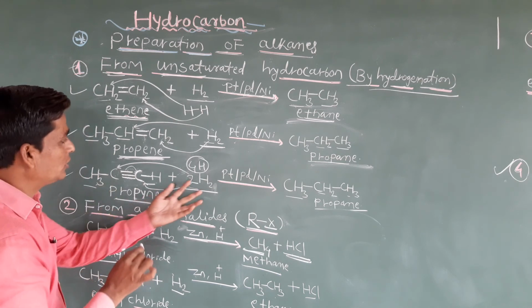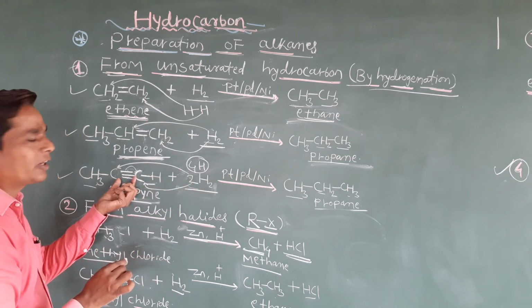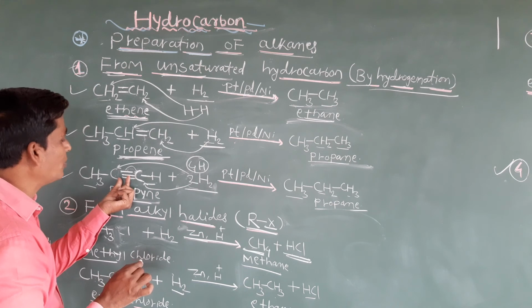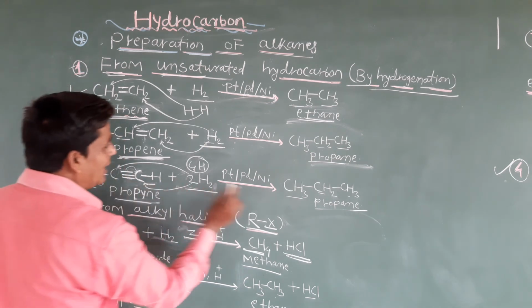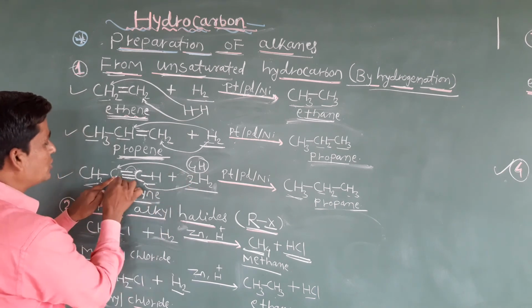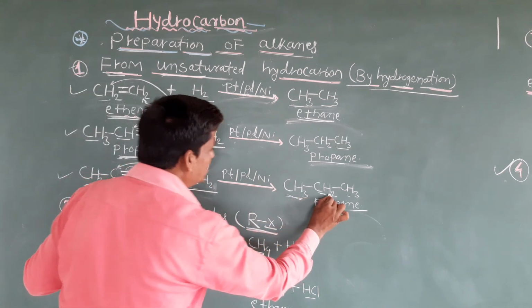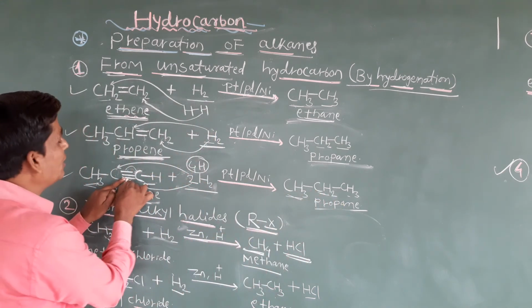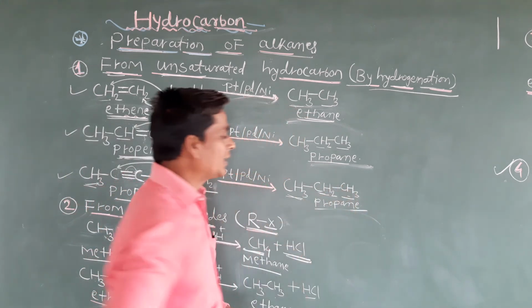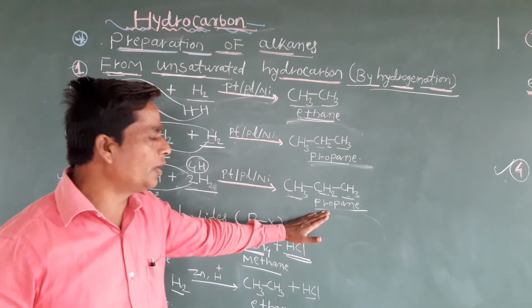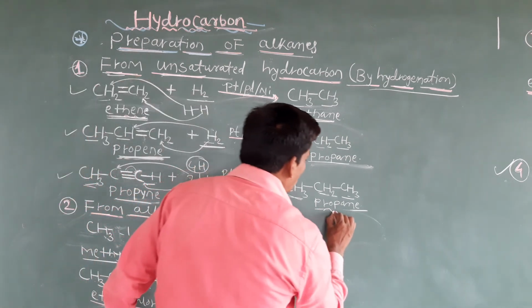Okay students, these 4 hydrogens join across this carbon-carbon triple bond, and this triple bond now converts into a single bond. Simply what will we get? See, CH3 as it is. Then 2 hydrogens join to the CH, and it converts into CH3. So very simple, we will get propane.